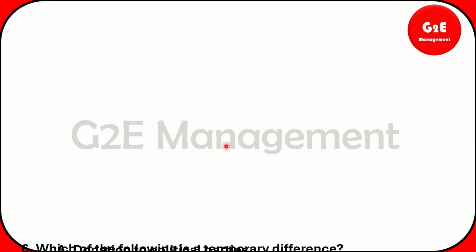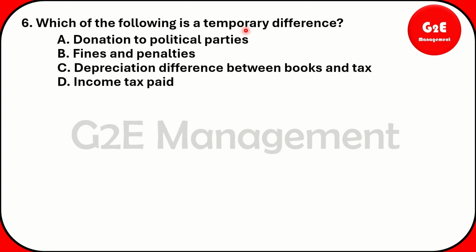And for the next question, which of the following is a temporary difference? I already told you what temporary difference means: a depreciation difference between books and tax. See, donation to political parties, it will not. Fines and penalties, it will not. It is an expense, it will not come. And income tax paid, it will not come. Depreciation differences between books and tax, it will come. That is a temporary difference. So the answer is C.